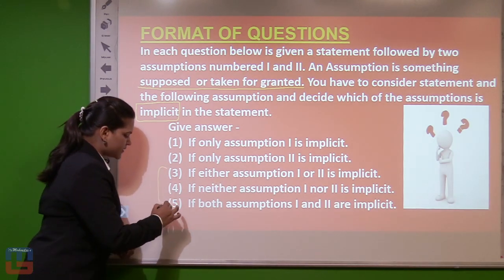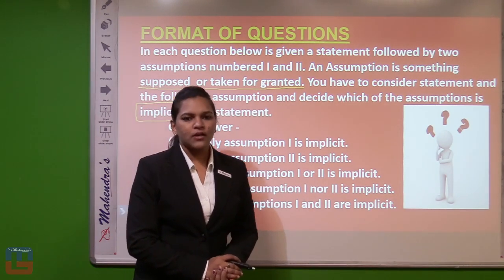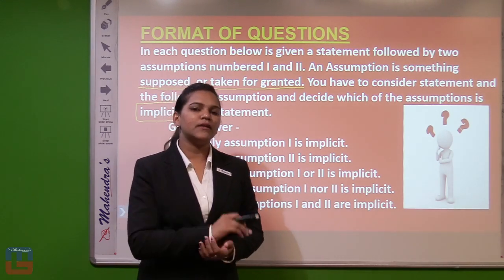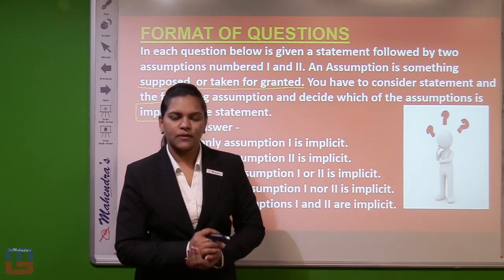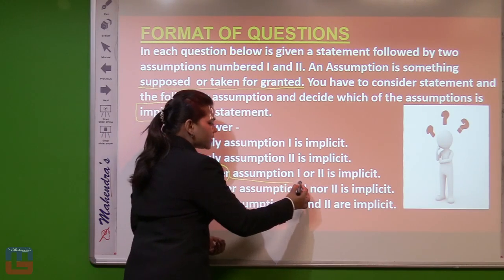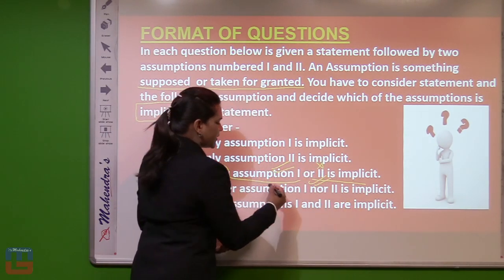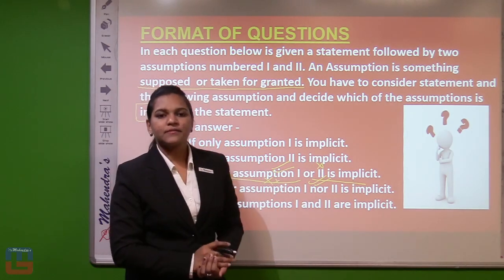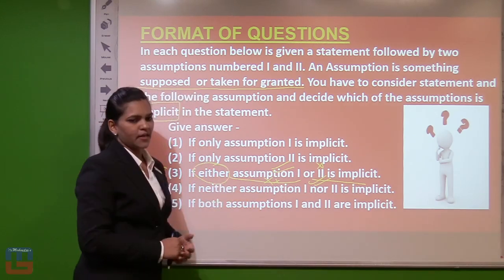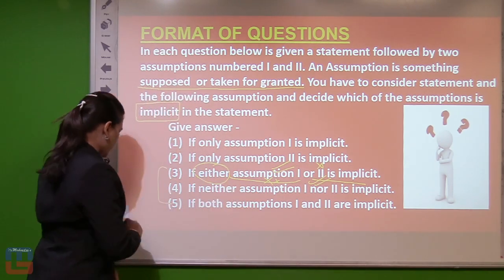Now see, there is a difference between either and both. If we are saying both assumptions are implicit, it is very clear that both assumptions reflect the hidden meaning that is being represented in the statement. But if we say either, the condition itself says if this assumption is correct, then this is wrong, or if this is correct, then this is wrong, meaning simultaneously only one assumption will be implicit at a time. This situation is very rare, but it could be there. So let's go for our question examples.